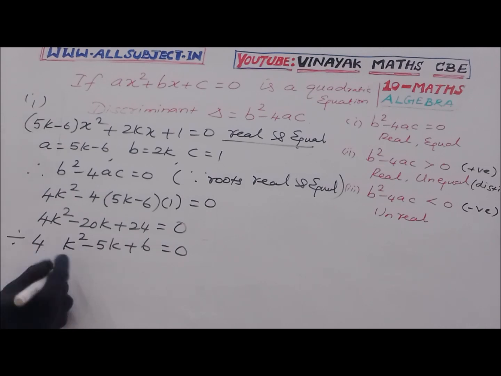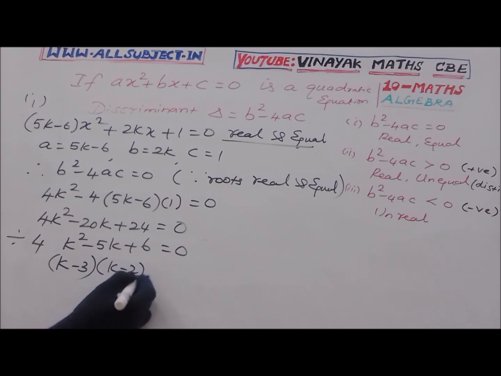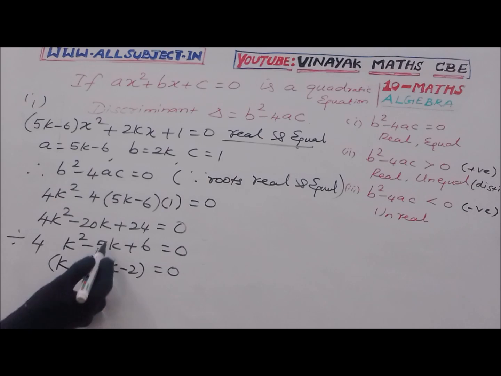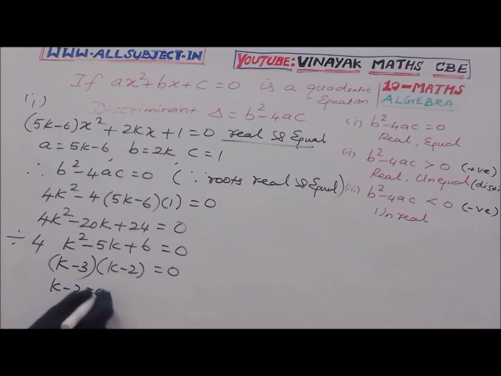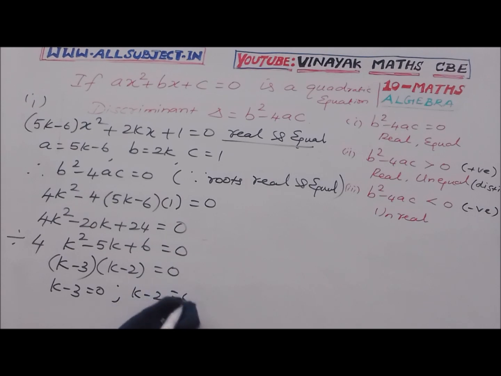We can solve it by factoring. Factors are k minus 3 into k minus 2 equal to 0. When we multiply we get 6, and when we add these numbers, the total is minus 5. Separating the factors, k minus 3 equal to 0 and k minus 2 equal to 0. Here k equal to 3 and another answer k equal to 2. Therefore the values of k are 3 and 2.